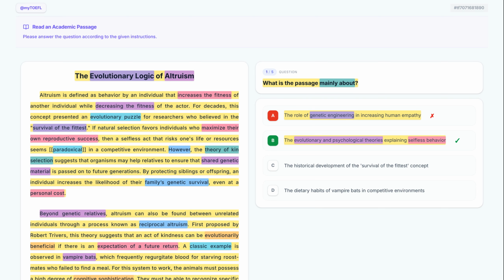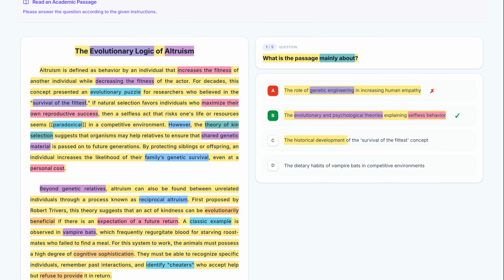Here's option C. Let's break it down. The historical development of the survival of the fittest concept. While the passage mentions survival of the fittest, it does so only to set up the problem. The historical development of that specific concept is not the primary focus of the text.